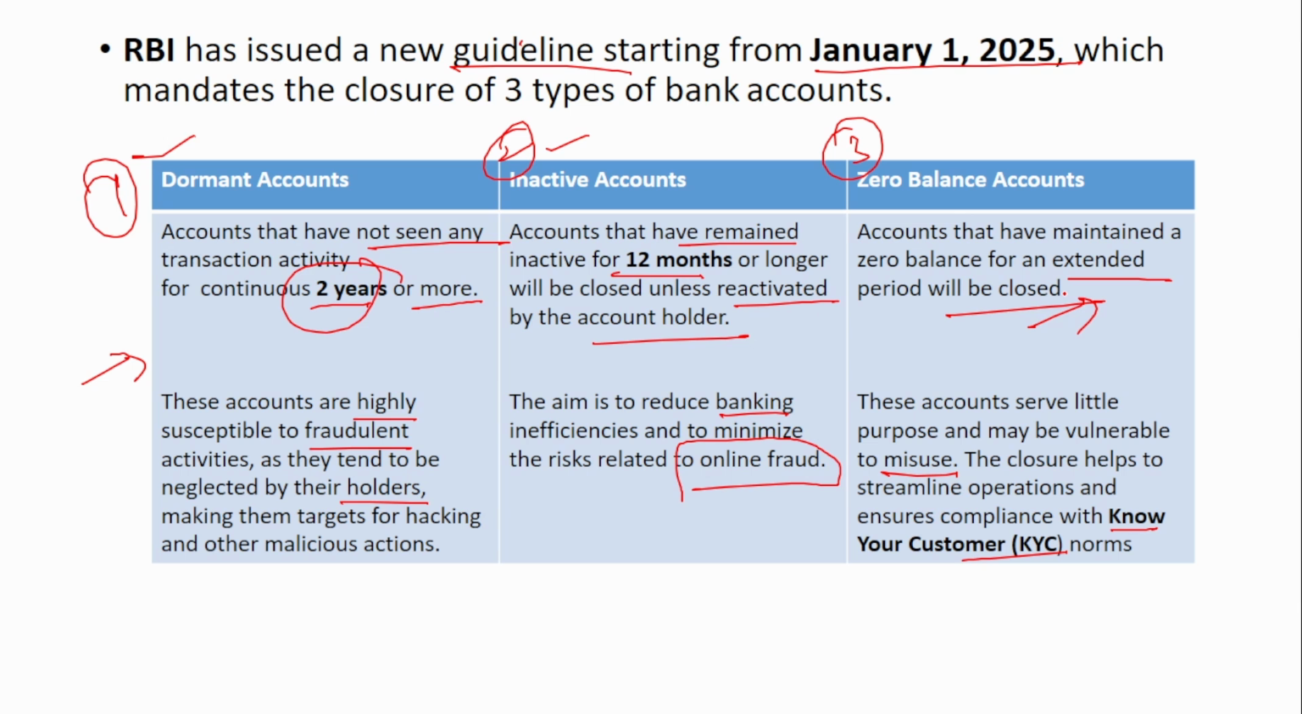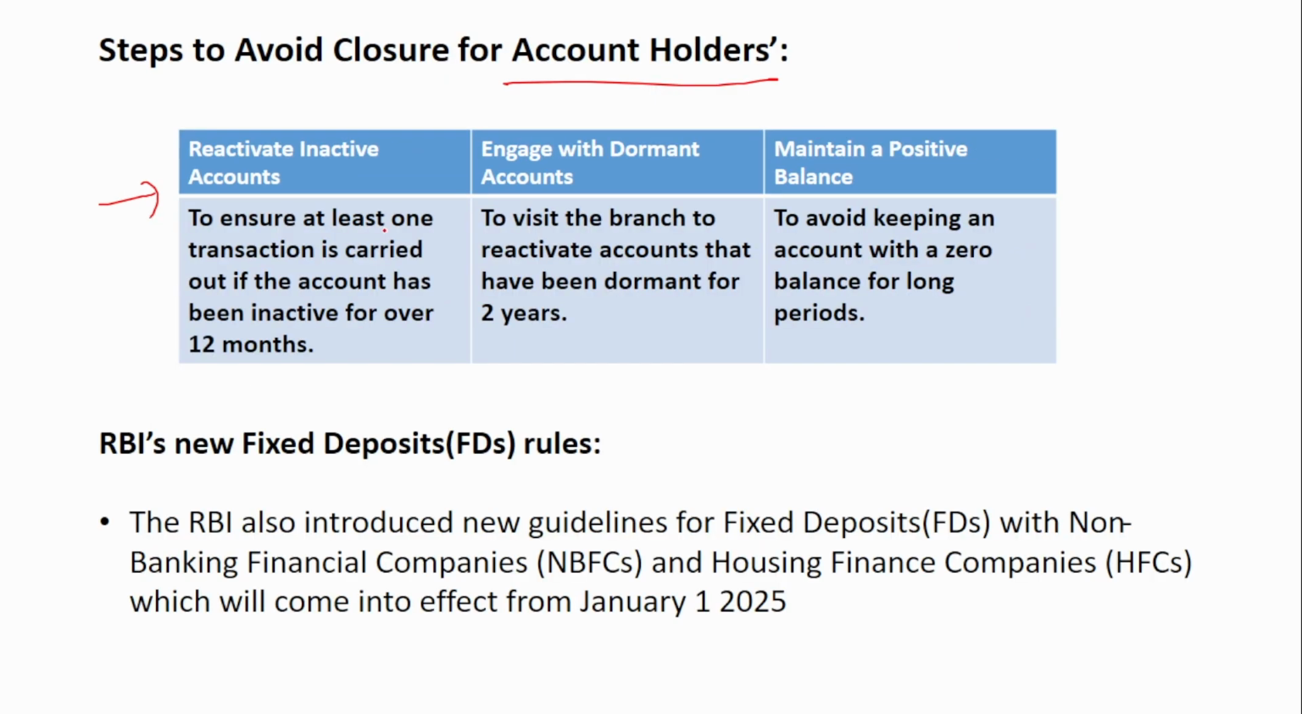Steps to avoid closure for account holders. So in order to reactivate inactive accounts, ensure at least one transaction is carried out if the account has been inactive for over 12 months. In case of a dormant account, visit the branch to reactivate accounts which have been dormant for 2 years. And to maintain a positive balance, avoid keeping an account with a zero balance for long periods. And also RBI's new FD rules. So the RBI also introduced new guidelines for the fixed deposits with the NBFCs and housing finance companies.